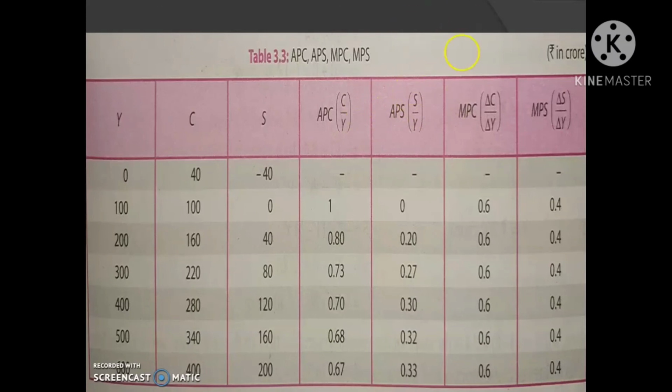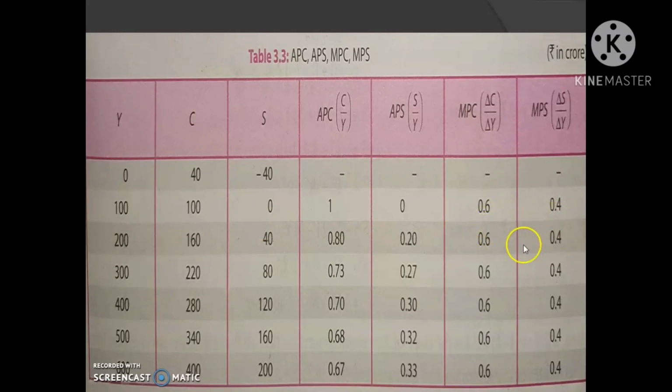Here in this table, APC falls with rise in income. At the same time, APS rises with rise in income. At the same time, MPC and MPS remain unchanged.